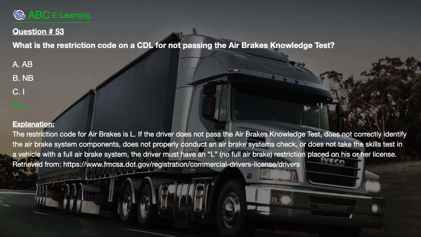The correct answer here: D. L. Explanation. The restriction code for air brakes is L. If the driver does not pass the air brakes knowledge test, does not correctly identify the air brake system components, does not properly conduct an air brake systems check, or does not take the skills test in a vehicle with a full air brake system, the driver must have an L, no full air brake, restriction placed on his or her license. Retrieved from https://www.fmcsa.dot.gov/registration/commercial-drivers-license/drivers.